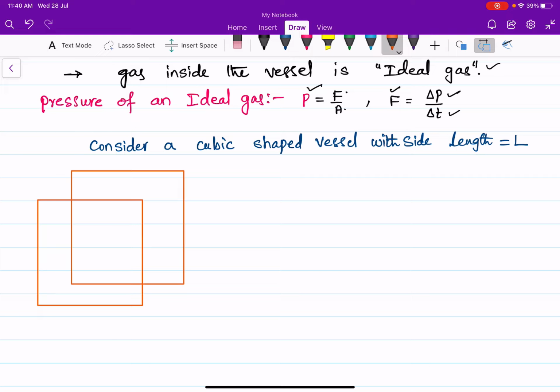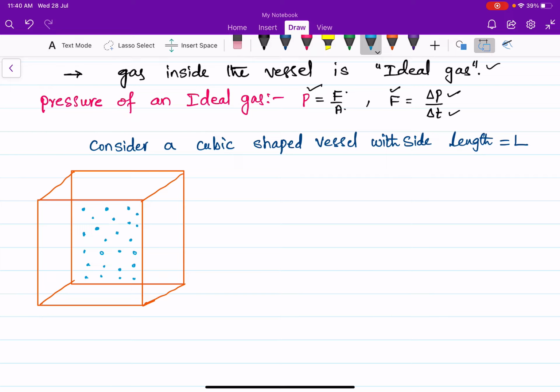Right. So consider the side length of this cube is L. I am taking a large number of gas molecules inside the volume of the vessel here, and these gas molecules are moving randomly within the volume of the vessel like this. The random motion is continuous.